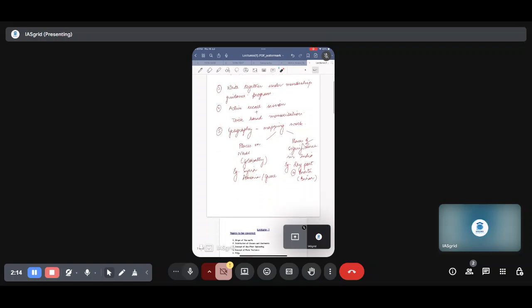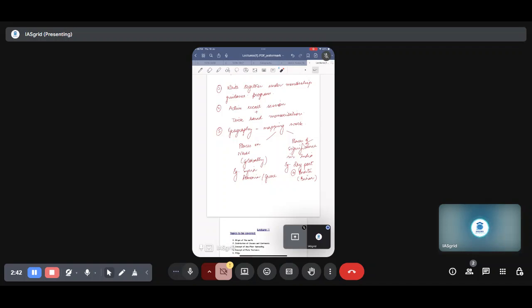Moving on, we also need to make sure that whatever we're learning, we are able to reproduce in the exam with the least amount of effort. So we'll be trying to inculcate active recall sessions, which means all that we have learned needs to be absorbed by us in the most efficient manner so that we can reproduce it at a later date.